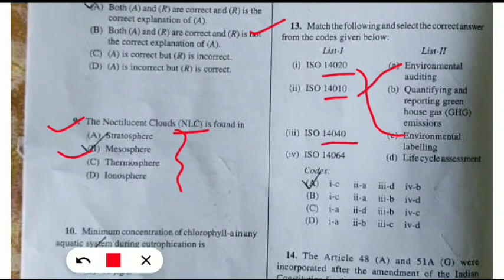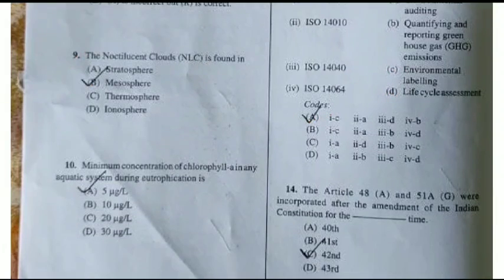So ISO 14040, very easy, life cycle assessment. Again ISO 14064, at the end quantifying and reporting the greenhouse gas emission. So here code option A will be correct. Let's move to the next set of questions.